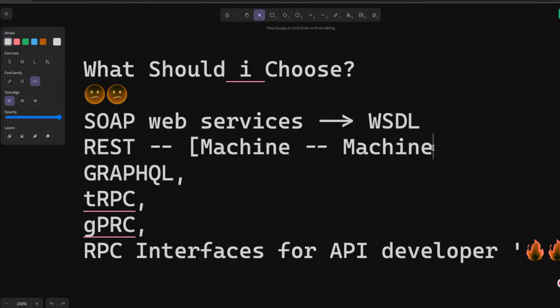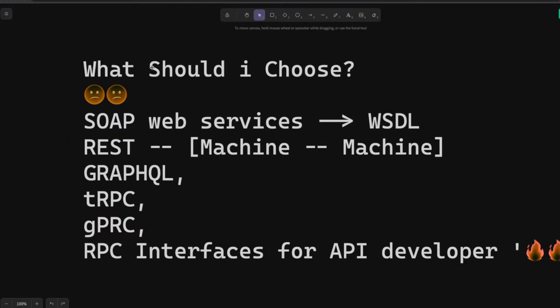There can be services which are exposing a REST, GraphQL, tRPC or gRPC interface, and then there will be communication between those different services, those different machines, through some interface, and that interface can be REST, GraphQL, tRPC, gRPC, or a simple RPC interface. So you are exposing some kind of unified interface from one particular service which can be consumed by another service. This is how it really works.